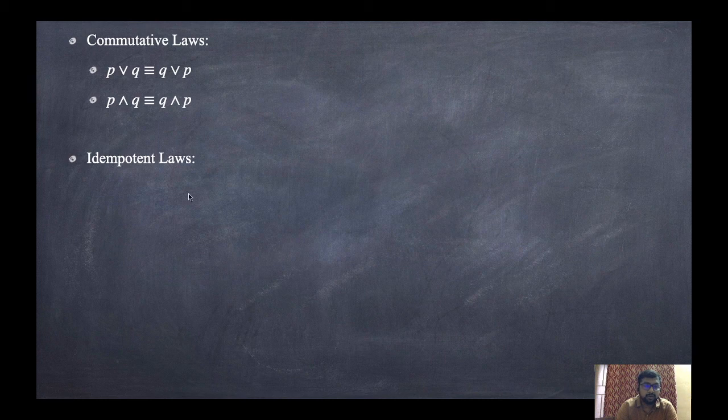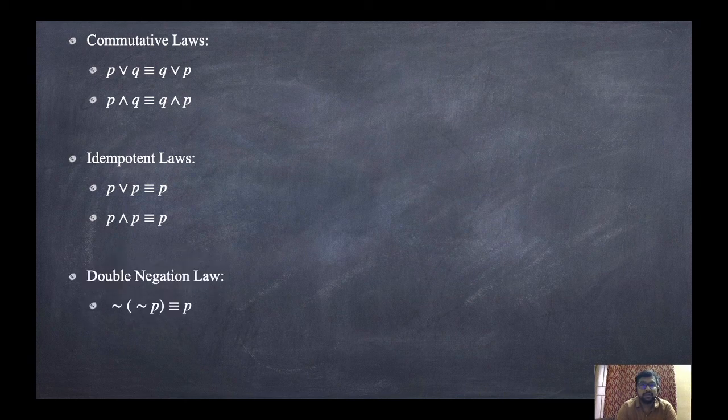Next, idempotent law. P or P is equivalent to P, and P and P is also logically equivalent to P. Next, double negation law. That means there will be two negations. So negation of negation P is logically equivalent to P.